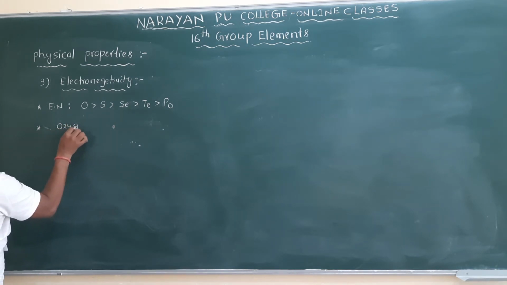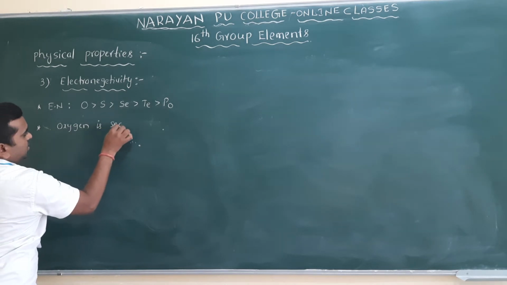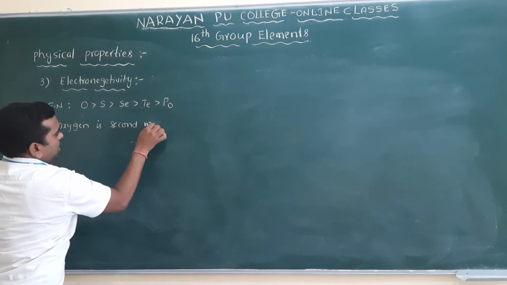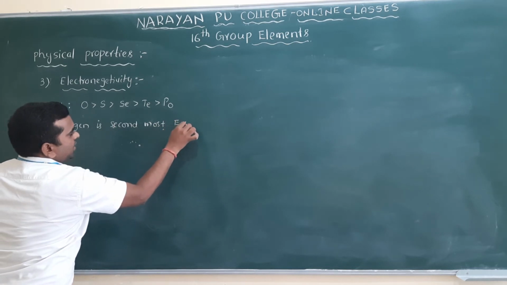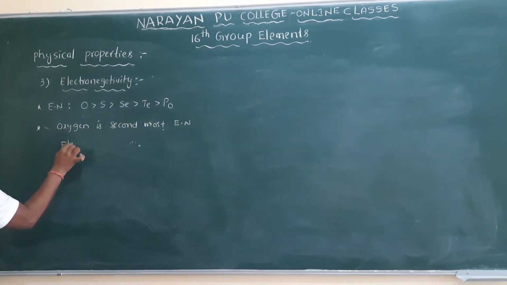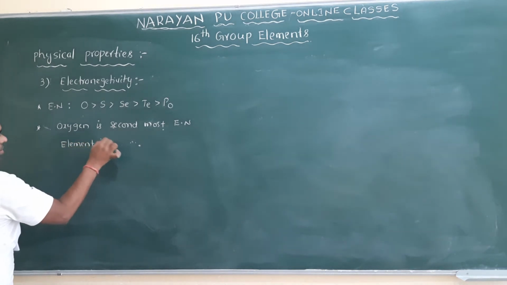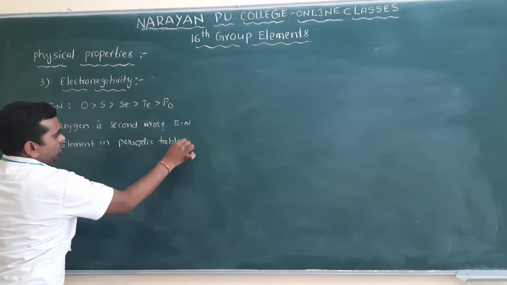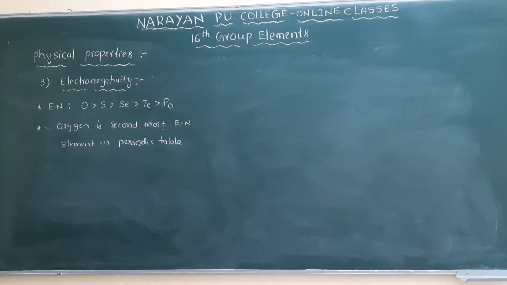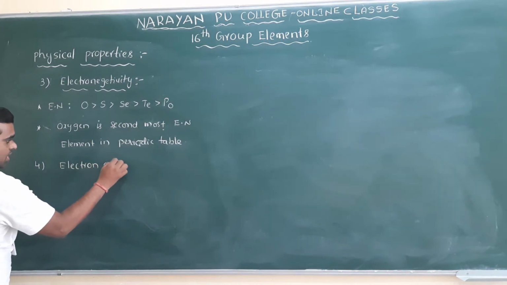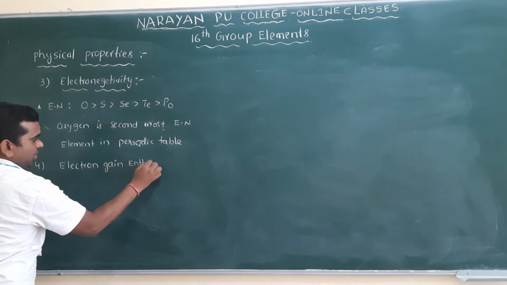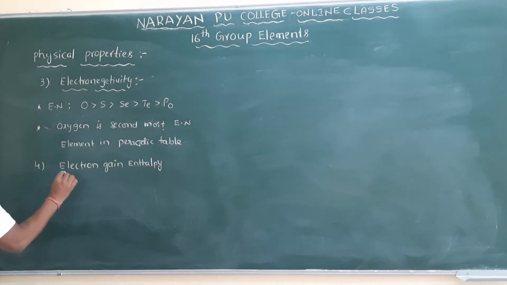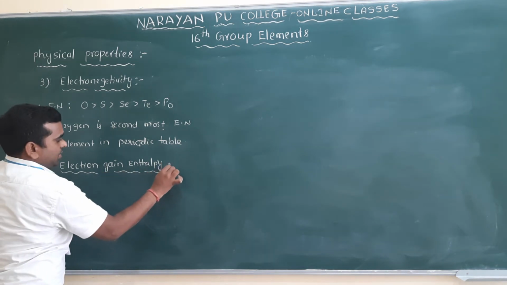Oxygen is the second most electronegative element in the periodic table. So this is about electronegativity. And the next one, the fourth one, is electron gain enthalpy, which is very, very important.